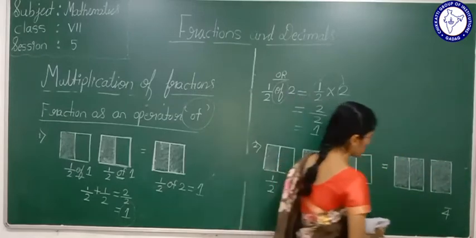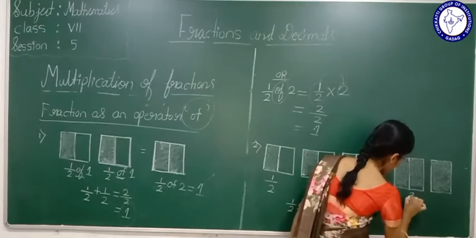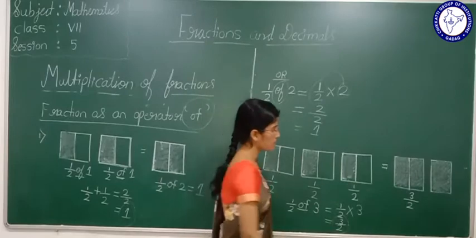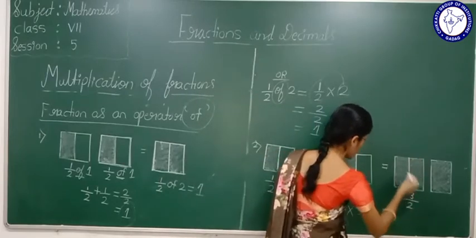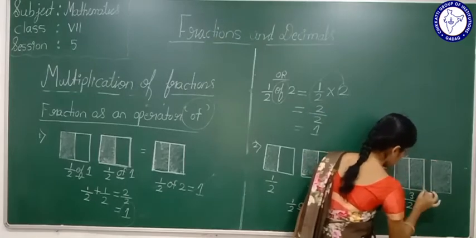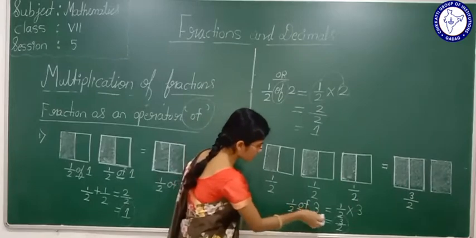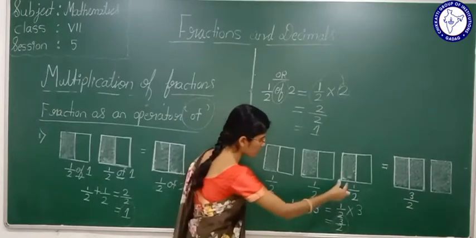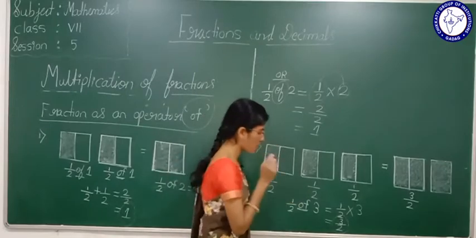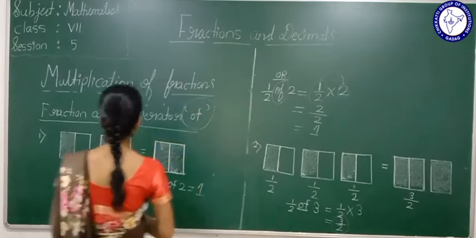So what is it? It is nothing but 1, 2, 3. 3 by 2. Yes, it is nothing but 3 by 2. Now see here, I told that "of" is multiplication. If you add also, you are going to get 3 by 2 also. Here the symbol "of" is going to represent multiplication. So what can we tell here?